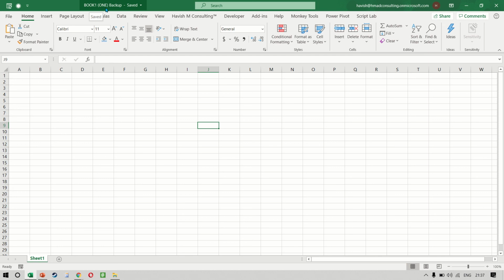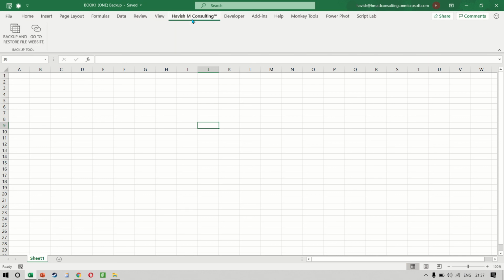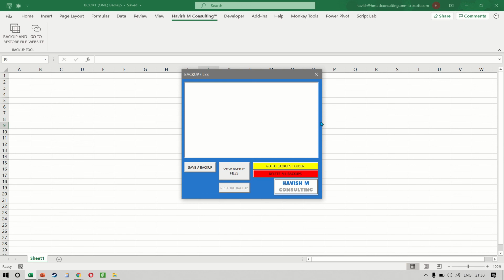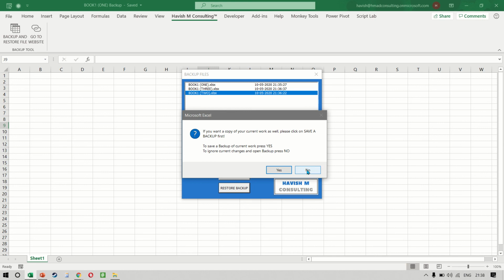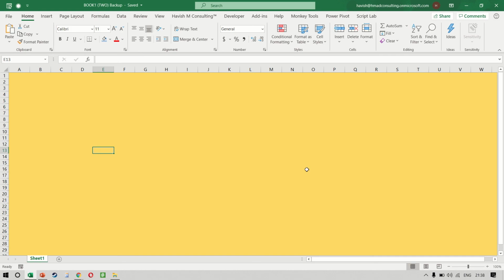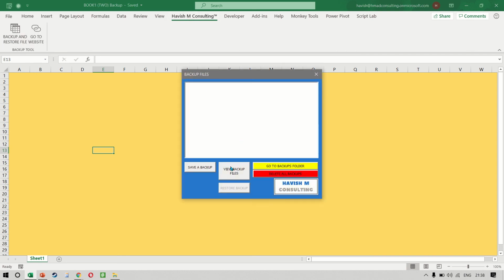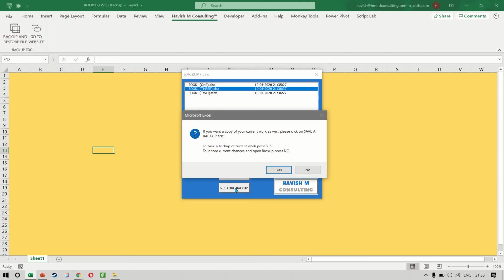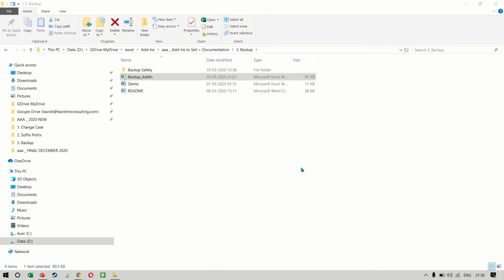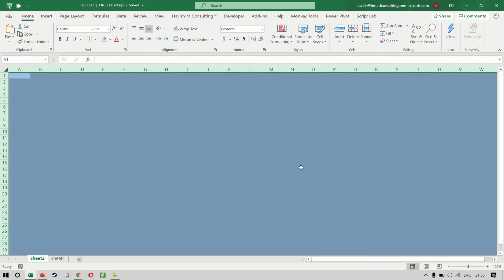Now, maybe you then felt that no, I don't want this. We want to come back to the second backup we saved. Again, Havisham Consulting, backup and restore, view backup, book 1, 2, and restore, and no. And in one click, it reopens the second backup. And now you get the idea. We can simply go back, select backup number 3, click on restore, no, and it opens our current version for us.